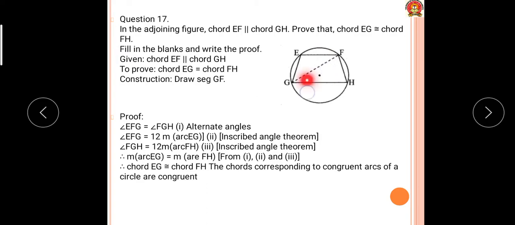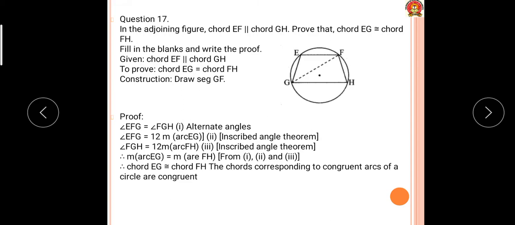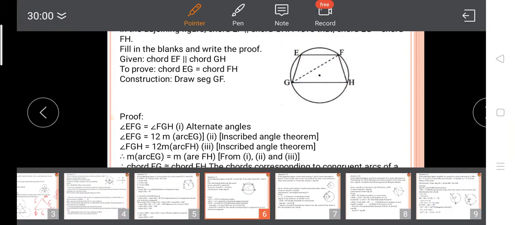So these are parallel, therefore these two angles are congruent, this also and this also, by the alternate angles. So this angle is equal to this angle and this angle is equal to this angle because of parallel lines, and these are the alternate angles.